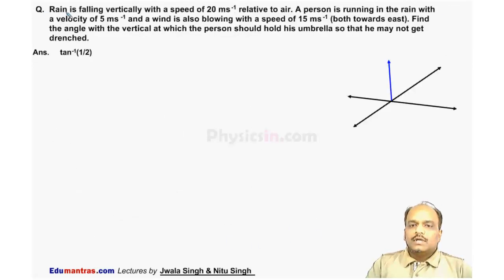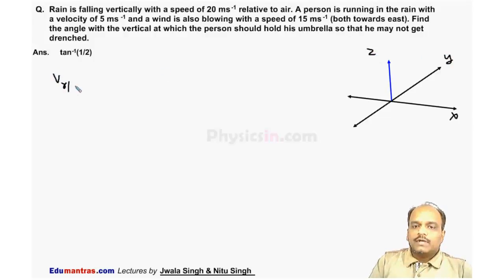This is a question. Rain is falling vertically with a speed of 20 meter per second relative to air. This is our x-axis, y-axis, z-axis. Rain is falling vertically, so velocity of rain with respect to air is equal to minus 20 k cap. A person is running in rain with a velocity of 5 meter per second.